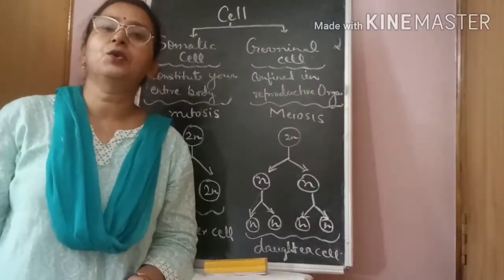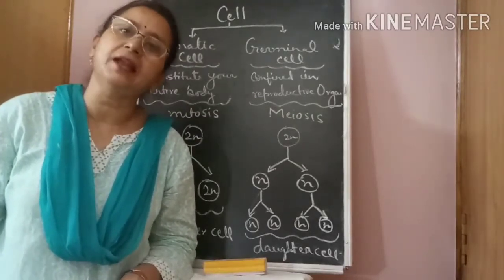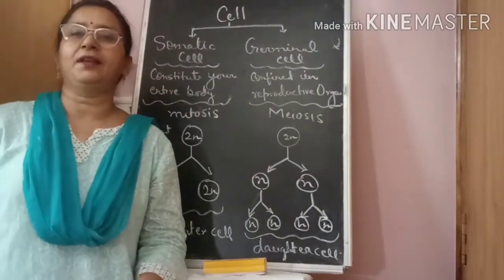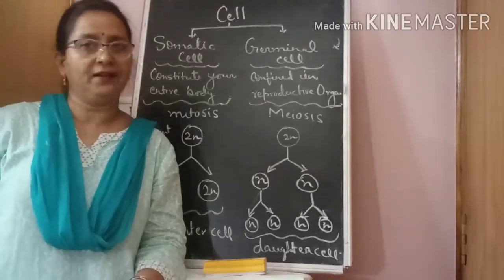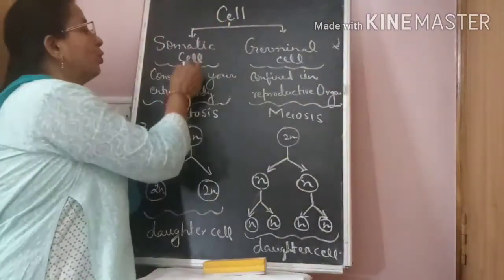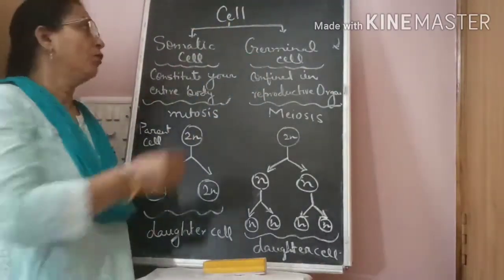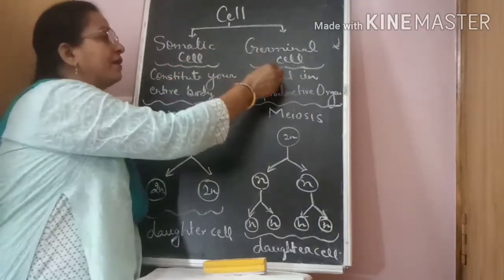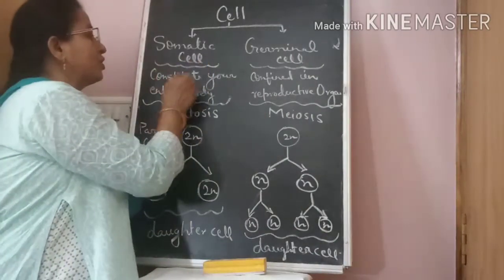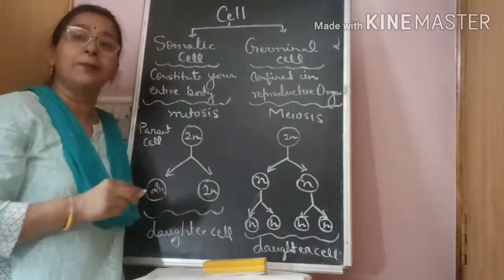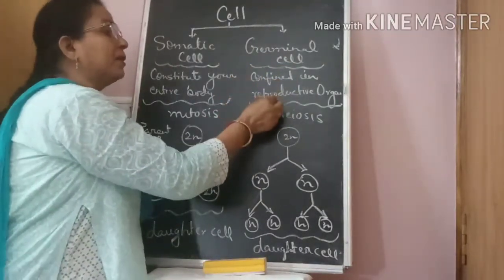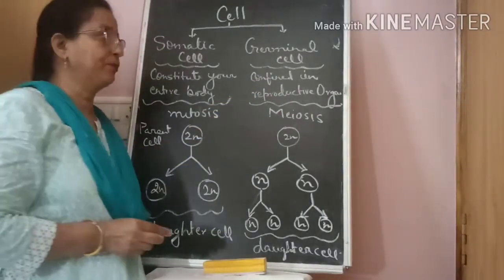Now let us start today's second topic. It is cell division. But before starting cell division, first of all you will see how many types of cells are present in your body. Actually, in your body, two types of cells are present. First one is called somatic cell and second one is called germinal cell. Somatic cell constitutes your entire body, even reproductive organs also. But germinal cell is confined to reproductive organ only.